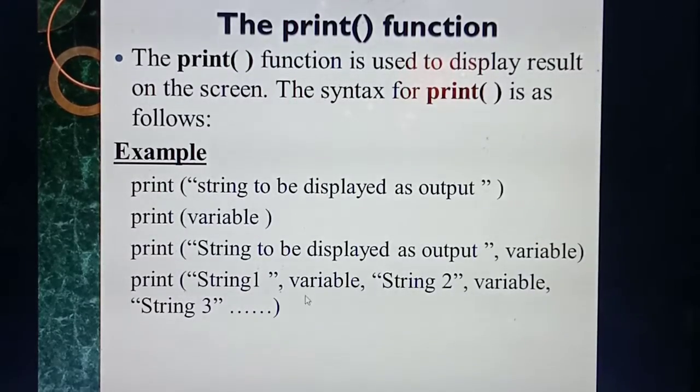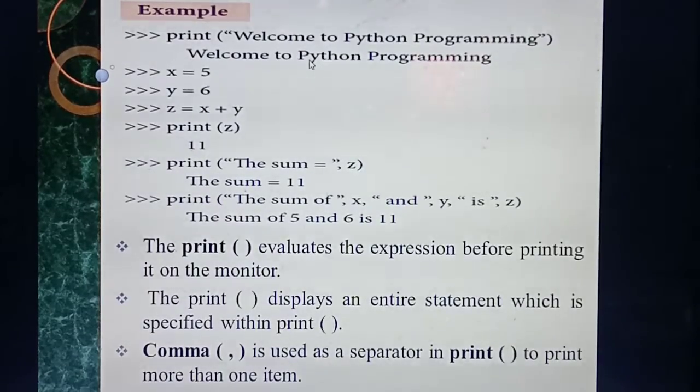The fourth one is string 1, comma variable 1. For example, the value of A, comma, the value of B. Understood? So like this, 4 syntaxes are there. Among them, you can use any one in the program. Understood? See the examples, then only you will understand.